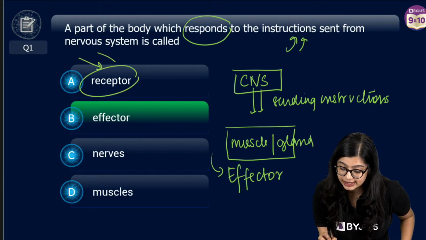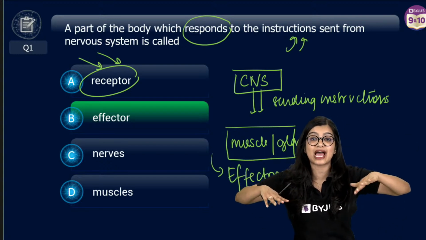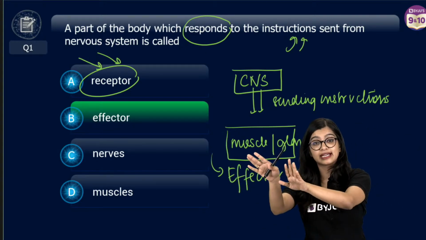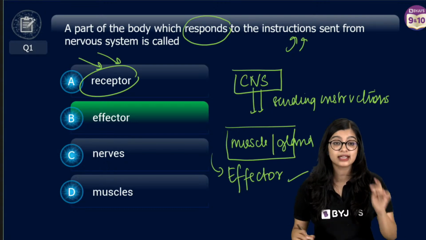Receptor is the one which receives or perceives the stimuli and sends information to the central nervous system, right? So the answer here is effector.